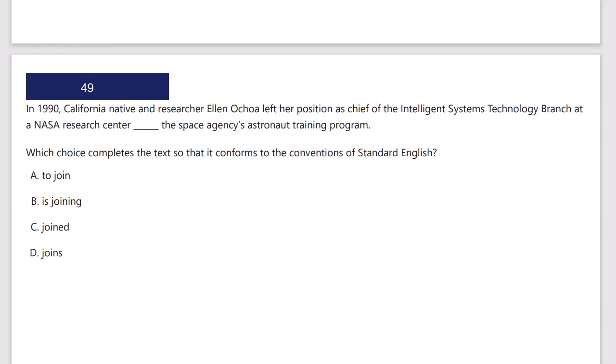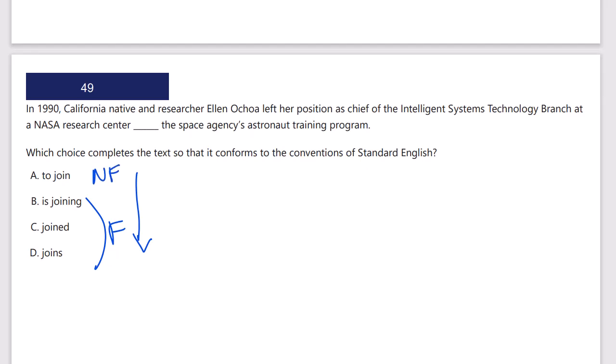In quick vertical scan: to join, joined, joins, is joining. Okay, I've got one infinitive and everything else are different versions of finite verbs. So that actually suggests to me the non-finite, which stands out, might be correct.